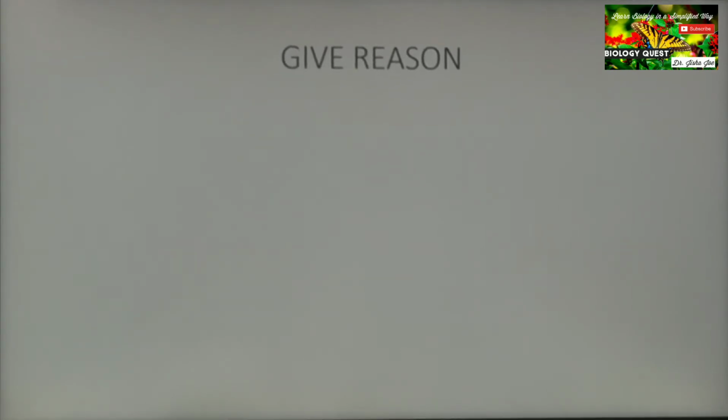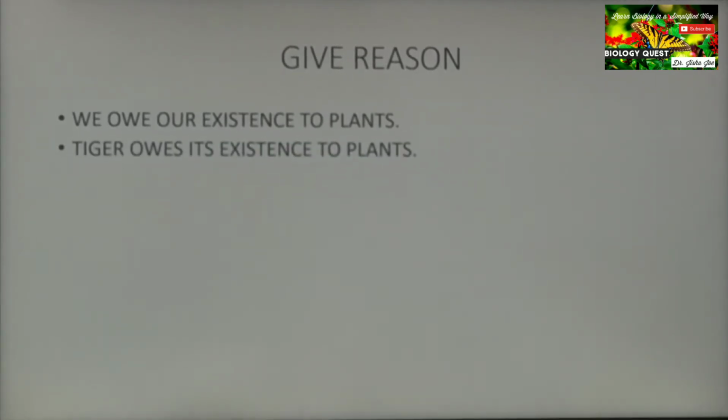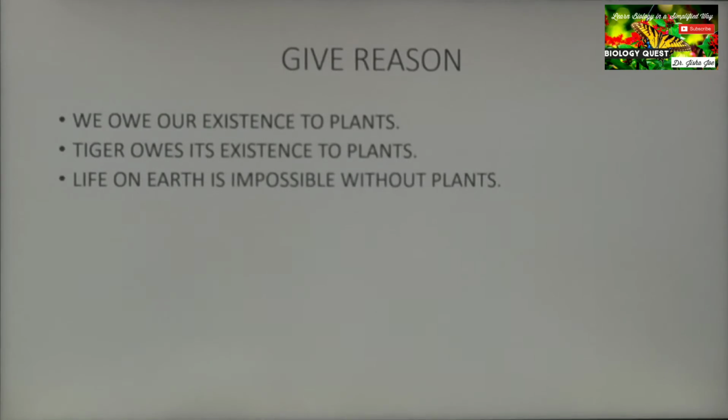Now moving on to the give reason type questions. First one is: we owe our existence to plants, or a tiger owes its existence to plants, or life on earth is impossible without plants. For all these questions, you have to write the importance of photosynthesis, or the significance of photosynthesis.